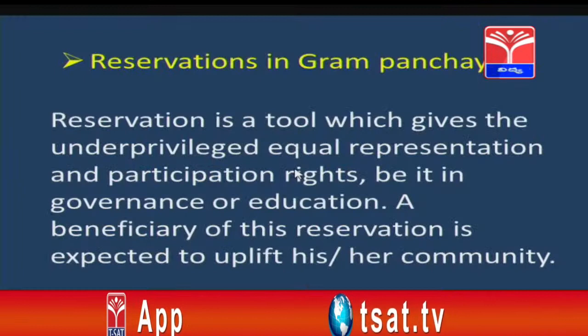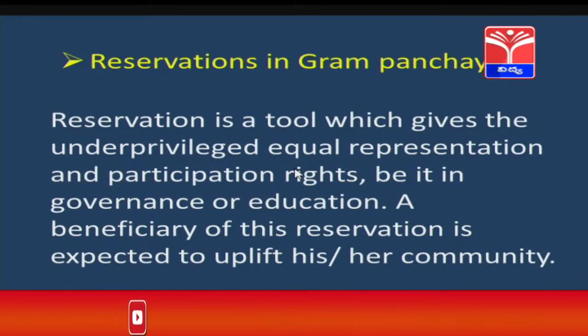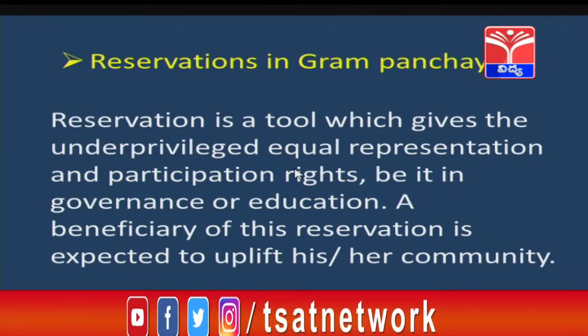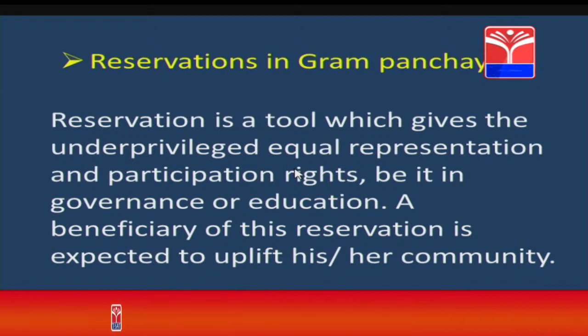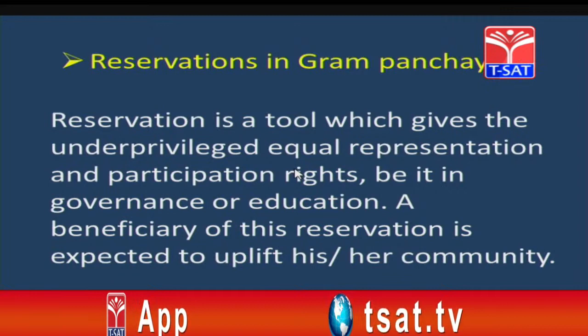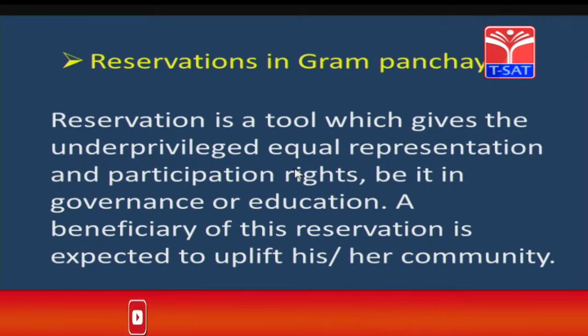Let us see how reservation works at gram panchayat level. Reservation is a tool which gives the unprivileged equal representation and participation rights, be it in governance or in education. A beneficiary of this reservation is expected to uplift his or her community.